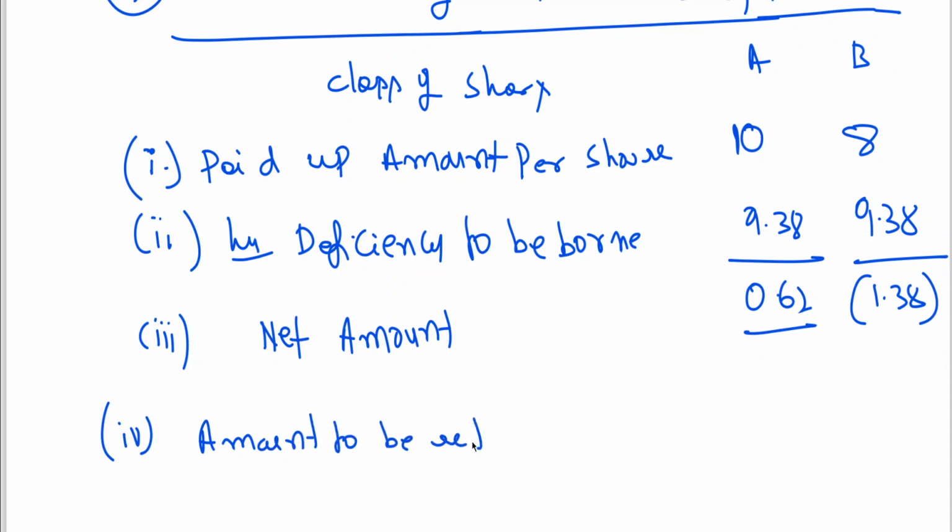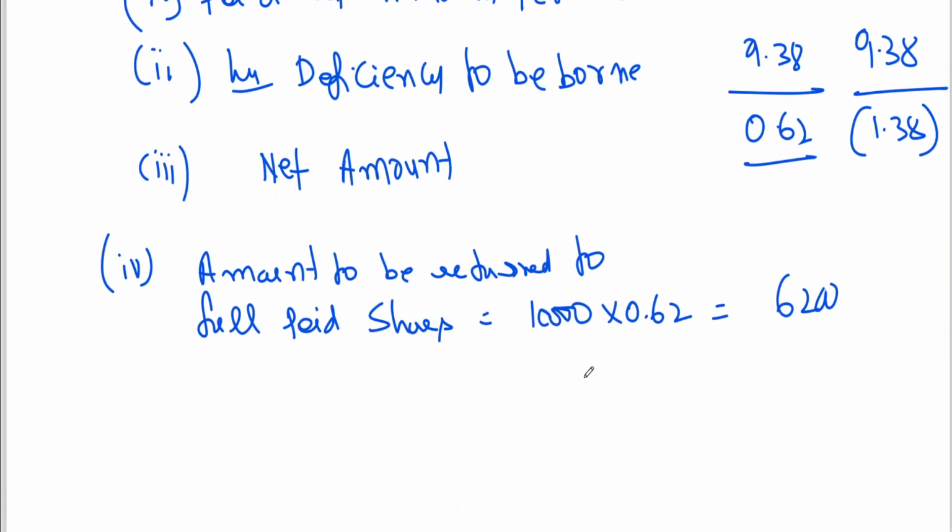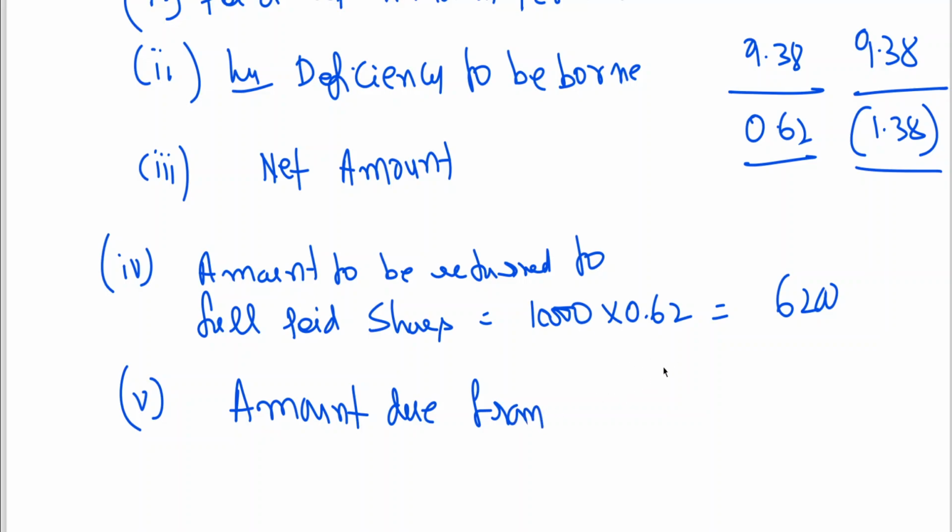Amount to be returned to fully paid shares, that is 10,000 into 0.62, you will be getting 6,200. Amount receivable, because negative means, I told you, number of times I've explained. Amount to be returned to fully paid shares, amount due from partly paid shares.